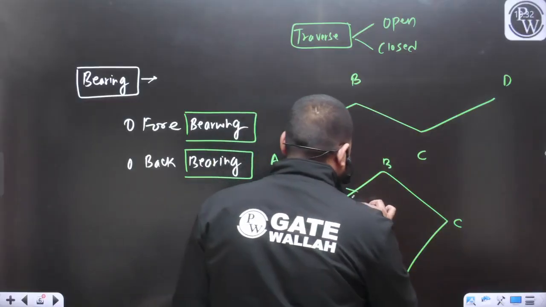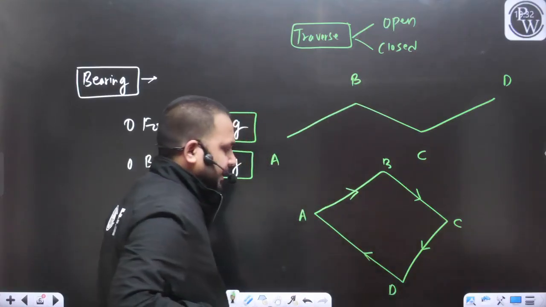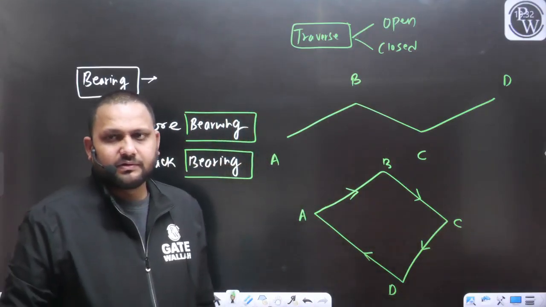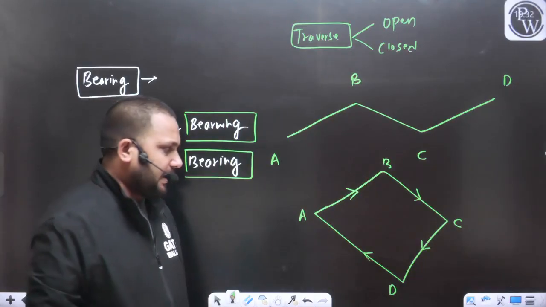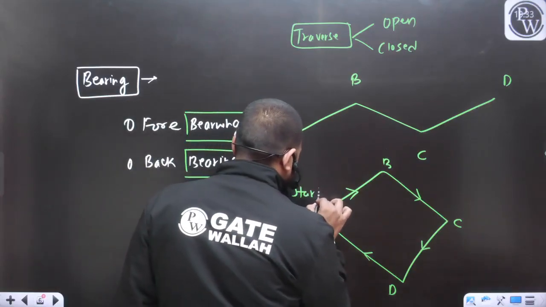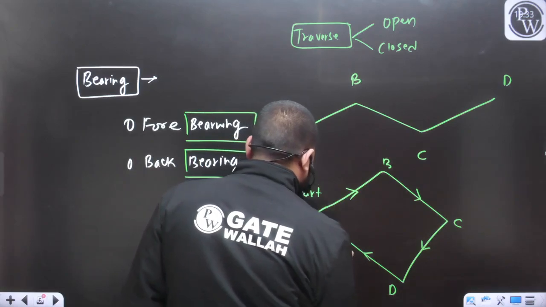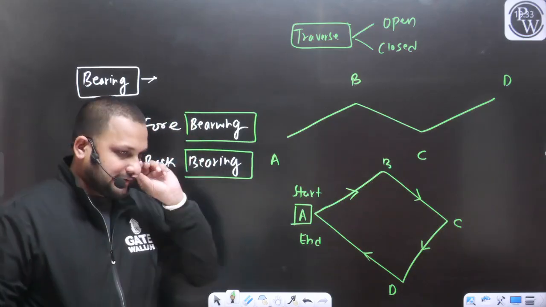As we can see in this diagram, this traverse starts from station A and also ends at station A. So here the start and end of the traverse is the same point, and that is point A.